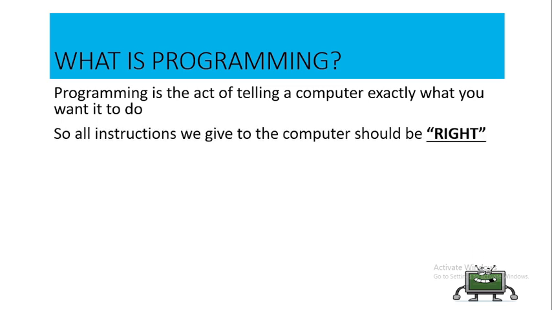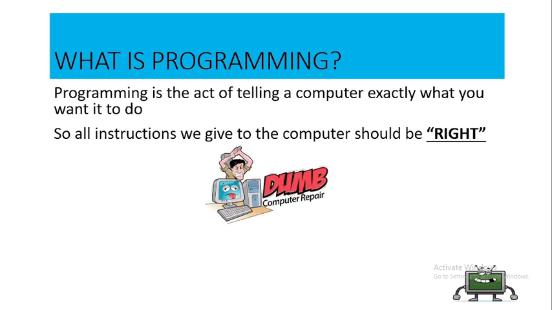Every instruction that we give to the computer should always be right. And then why do we say that all instructions we give to the computer should always be right? This is because computers, as I have said earlier on, are dumb. And computers being dumb means that they follow any instructions we give to them blindly without asking questions. So it is up to us giving the set of instructions to the computer to make sure that every instruction we give to the computer is actually the right instruction.